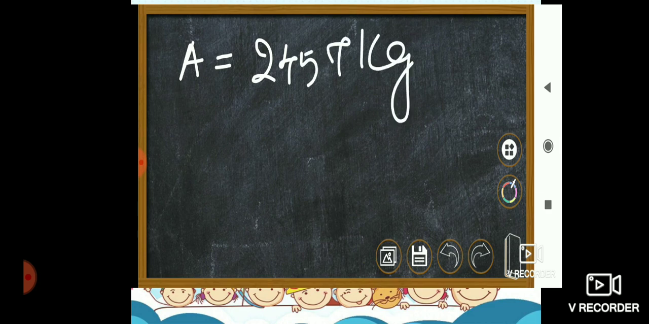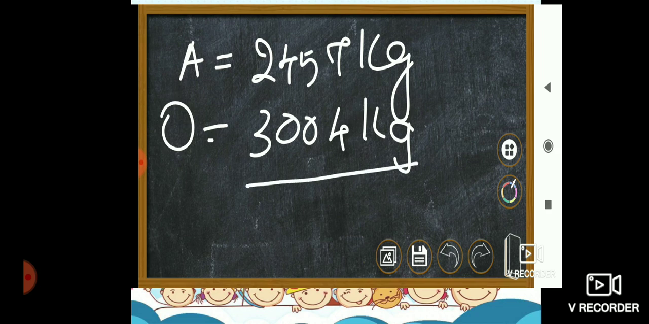In question A, they asked us to find the total weight of apples and oranges Raman sold last year. So first, what is the weight of apples sold last year? I put A for apple, 2457 kg. Next, what is the weight of oranges? I put O for orange, 3004 kg. Now you have to add these two weights to find the total weight of oranges and apples, okay.